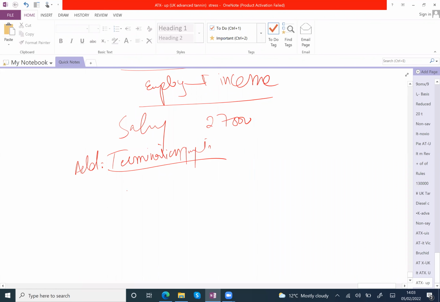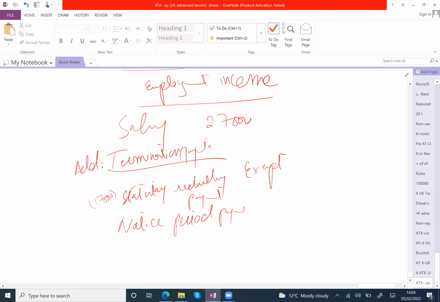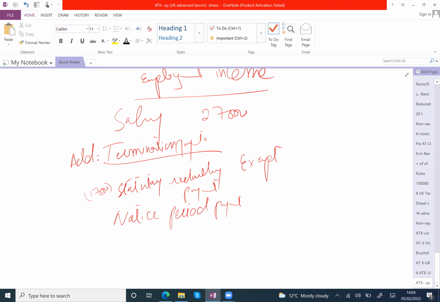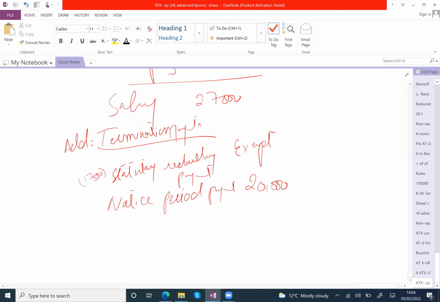And in this question, first is the statutory redundancy payment. Statutory redundancy payment is wholly exempt, no tax. Exempt. But it is 17,000. You already knew that. And the notice period payment is wholly chargeable, 20,000. So you have to add it in the salary.